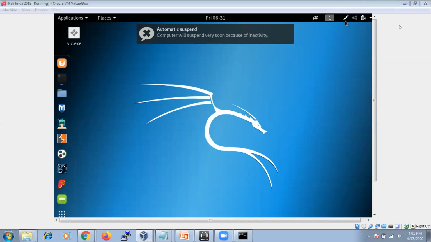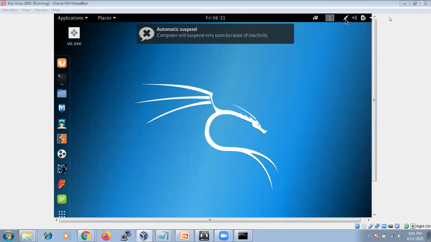No, we can't. If you want to do network scanning, you should be in the same network. If you want to do scanning for a web application, there is no need to be in the same network for websites. But for network scanning, it should be there.